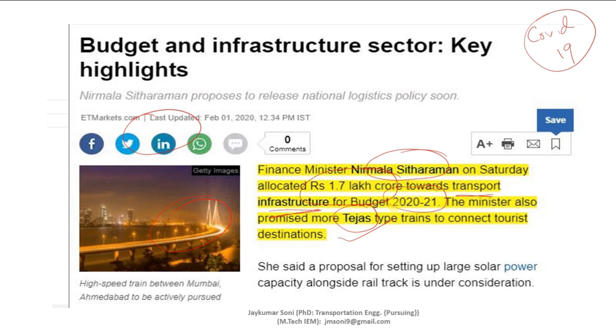Now, why am I showing these particular news articles? By showing all these articles, I only want to show that the transportation industry in India is currently one of the most important sectors. So whenever you try to learn any of the concepts, theories or topics from transportation engineering, make sure that you are learning these things for your personal benefits, personal academic benefits and commercial benefits.